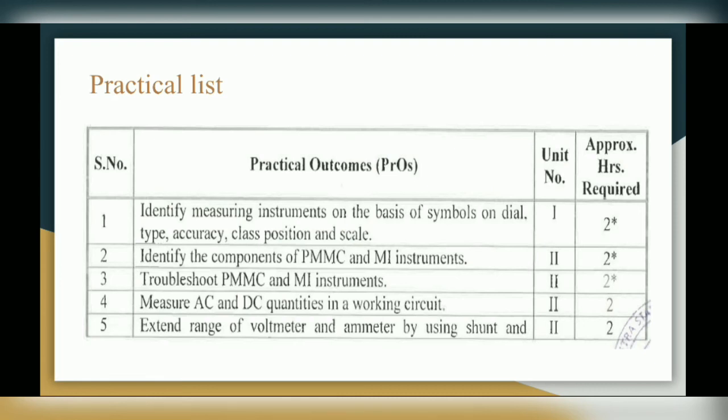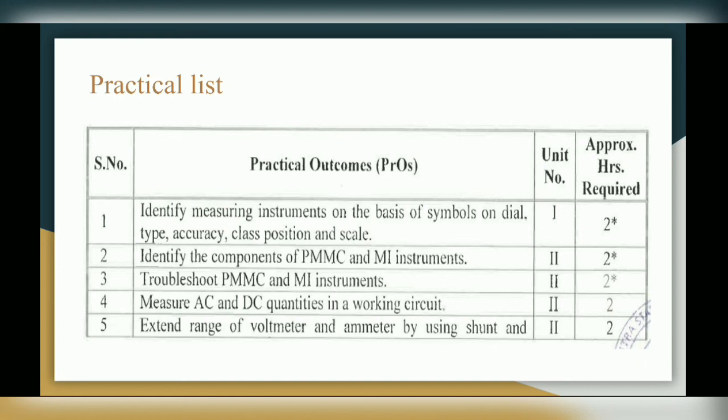Next there is a practical list. So in measurement you have a total of 19 practicals. First is to identify measuring instruments on the basis of symbols on dial, type, accuracy, class, position and scale. Second, identify the components of PMMC and MI instruments. Third, troubleshoot PMMC and MI instruments.